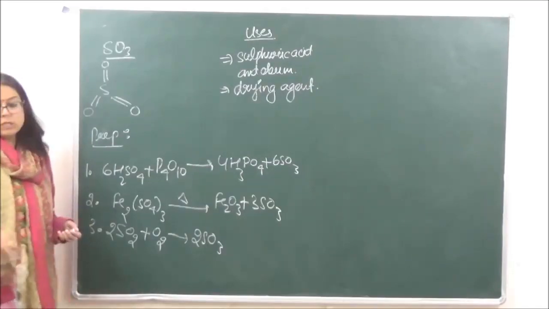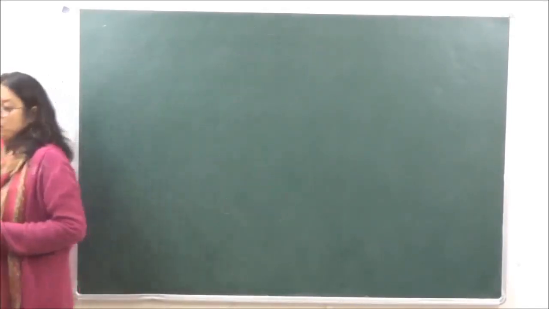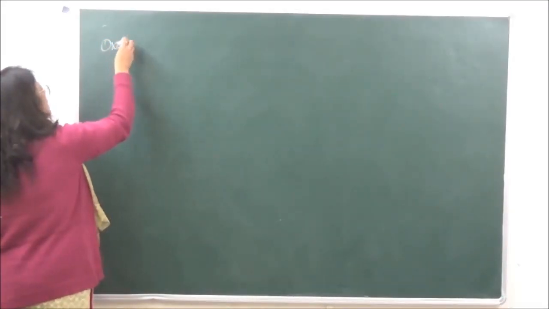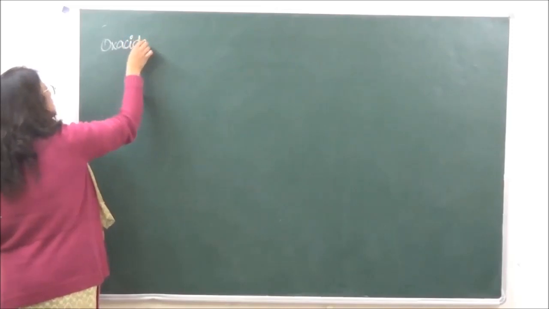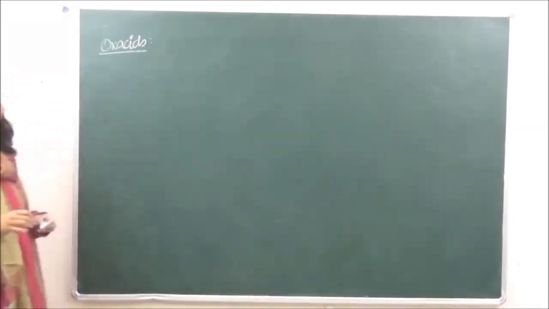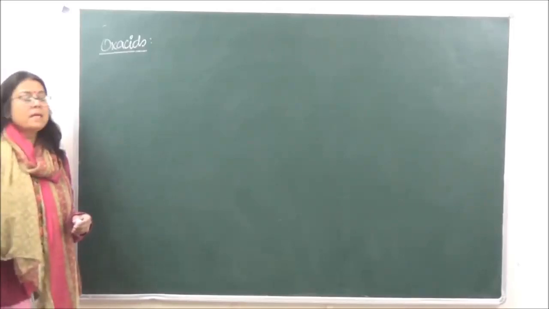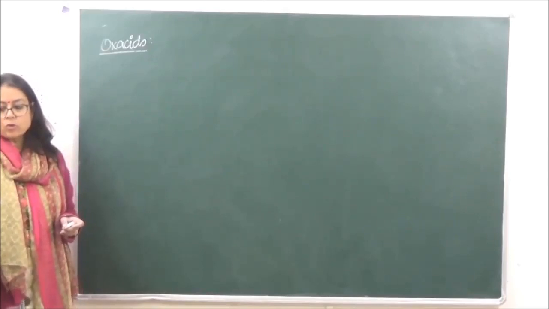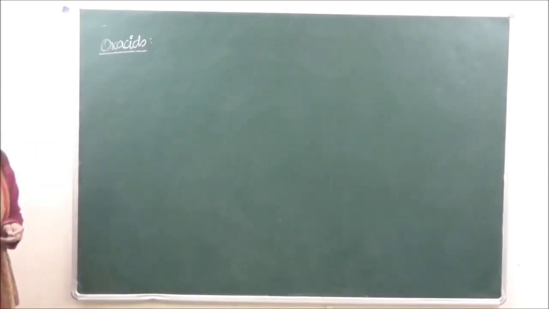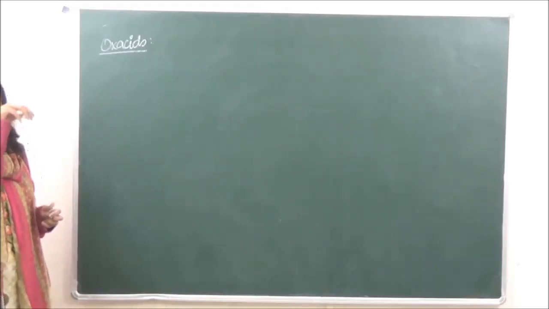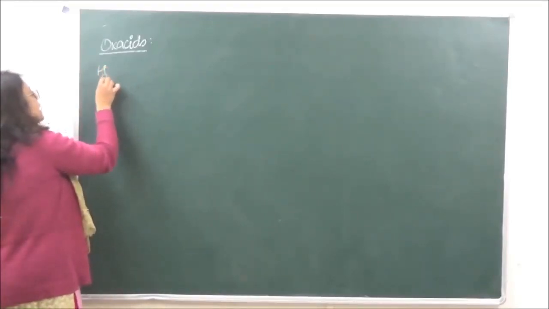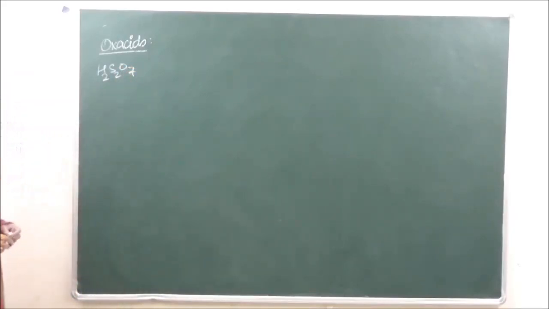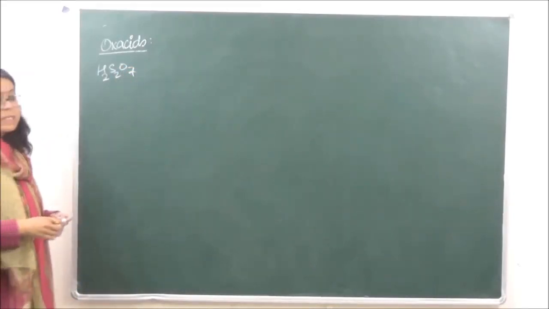Now next we go on to the oxyacids of sulfur. When we are looking at the oxyacids of sulfur, sulfur again forms a number of oxyacids. The most common amongst them being sulfurous acid and sulfuric acid. So H2SO3 and H2SO4 are going to be the most common. The rest of them are given in your notes. Another common one is H2S2O7, right? This is known as oleum, pyrosulfuric acid.